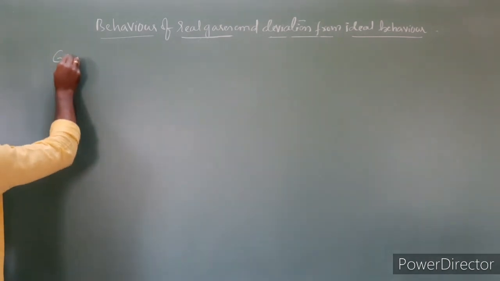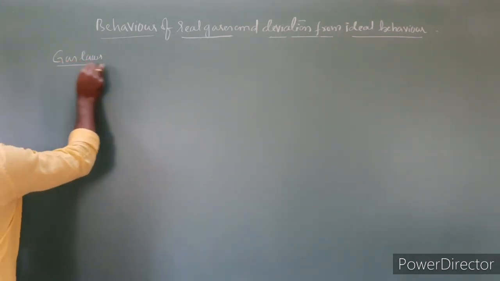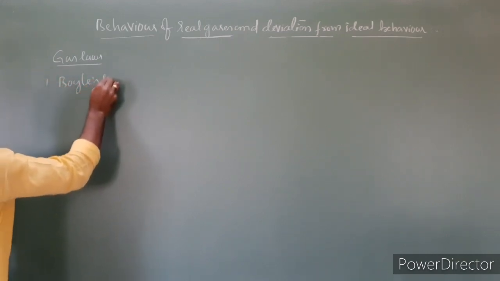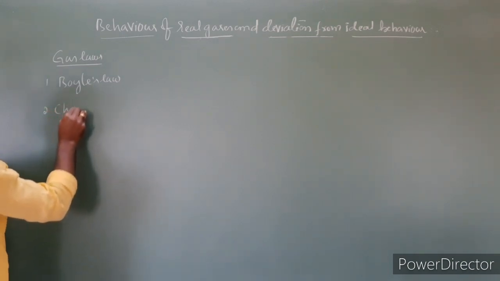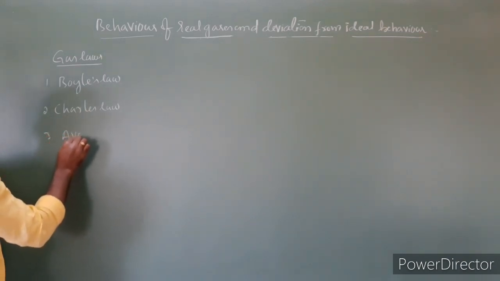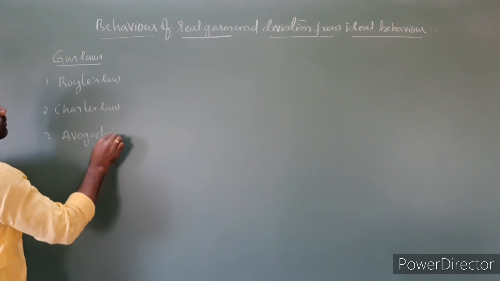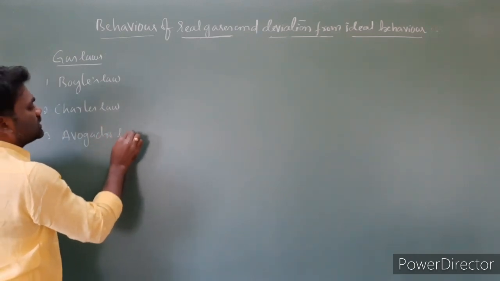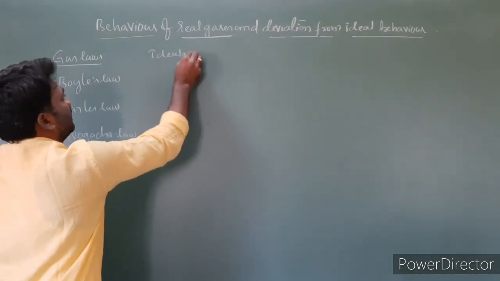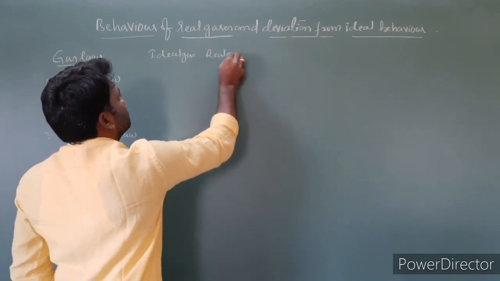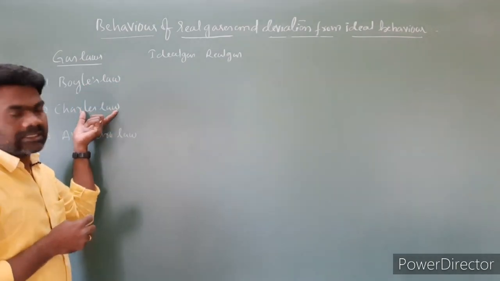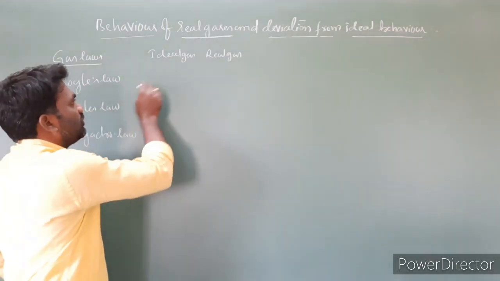I am taking first the gas laws. First Boyle's law, the second one is Charles law, and the third one is Avogadro's law. Here I am taking ideal gas, and here real gas. So the gas that follows Boyle's law, Charles law, Avogadro's law strictly, we have to call it ideal gas.